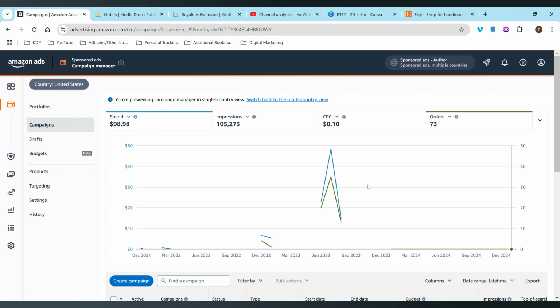I actually haven't run ads since it looks like August 2023 for KDP in this campaign manager, mostly just due to lack of extra time and finances I can devote to ads right now. It's not because my ads weren't performing well. In my opinion, they were performing well enough that I could keep them going. I just am very, very busy right now, and I'm still kind of a newbie when it comes to ads, so they do take up more of my time and attention. So just a brief explanation as to why I'm not currently running ads.